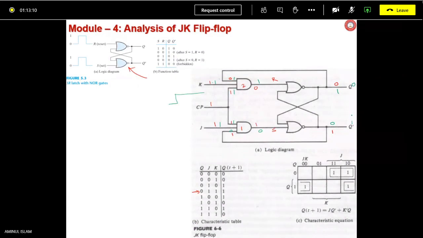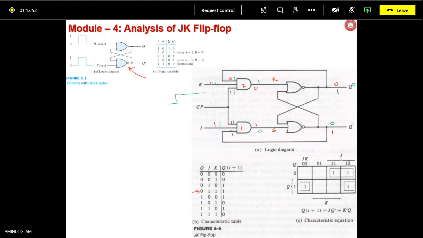So within the same clock pulse, toggling happened multiple times. It may be 2 times, 3 times, 4 times. That depends on how long your clock pulse is high. If J and K inputs are held high, it depends on how long the clock is held high. So it is not desirable, since you don't know the next state. Toggling is a problem. Toggling more than once is called the race around condition.